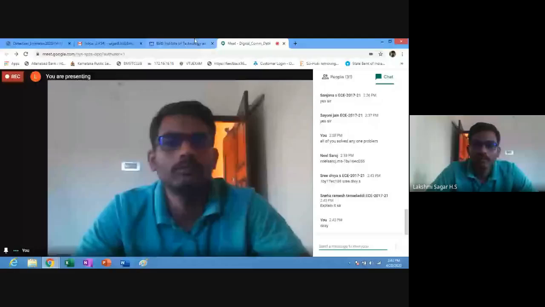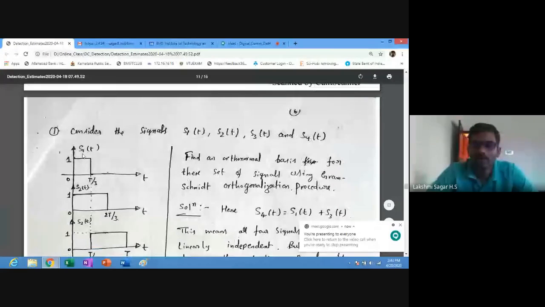So here consider the signals. They are given four signals, S1, S2, S3 and S4 of t. As per the Gram-Schmidt orthogonalization procedure, we find orthonormal basis functions for this set of signals, S1, S2, S3 and S4 of t. All these signals should be linearly independent of each other.